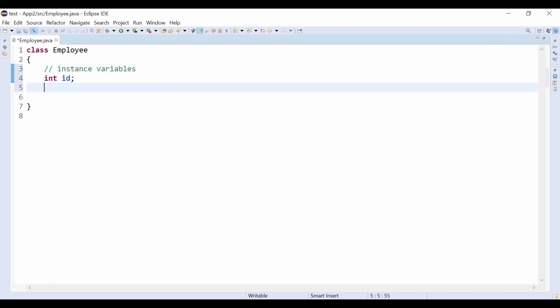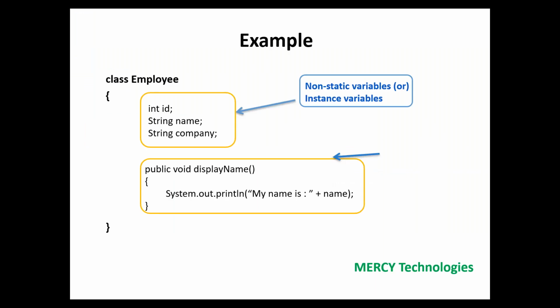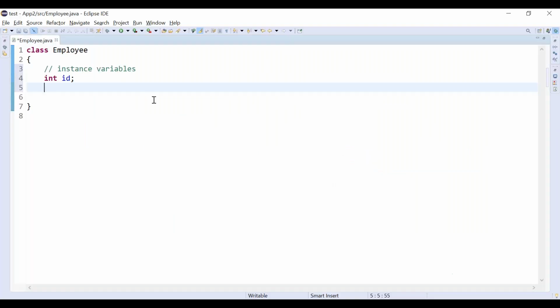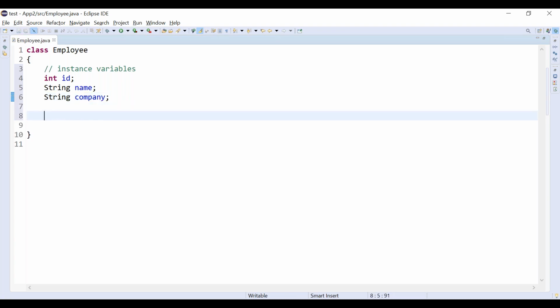One is ID. What are the next attributes we have inside the class? Another one is name, another one is company. So I'm going with String name and String company. These are all instance variables.